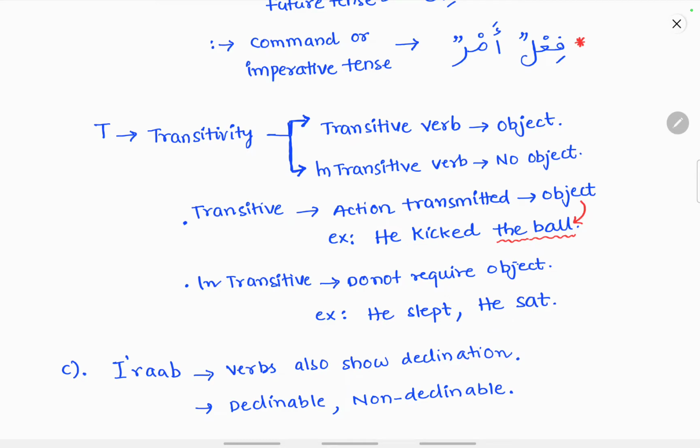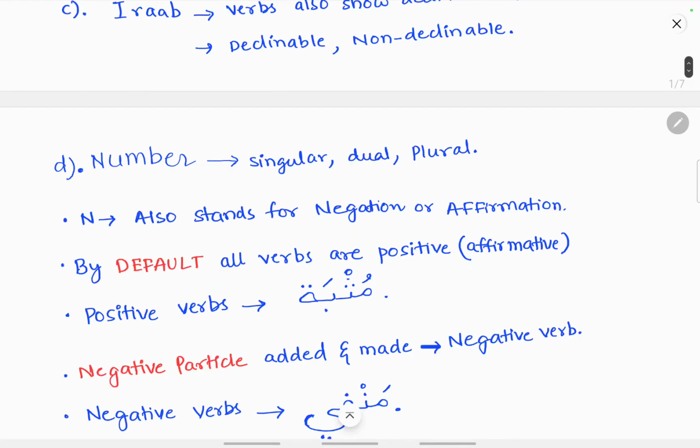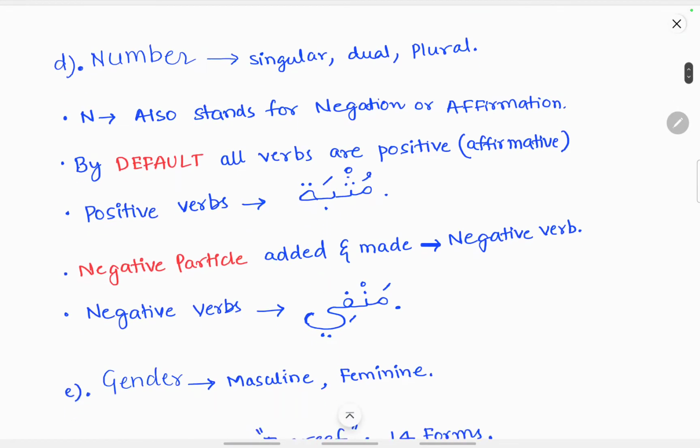Now based on I'rab, verbs also show declination, similar to nouns. So verbs are declinable and non-declinable. Based on number, verbs are also singular, dual and plural. N also stands for negation or affirmation. By default, all the verbs are positive, that is affirmative. The positive verb is known as muthbat. A negative particle is added to the positive verb to make it a negative verb. A negative verb is known as manfi.